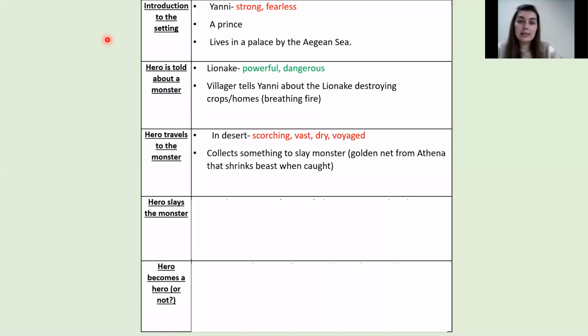Then the next part of my myth, the hero is going to travel to the monster. Now I'm going to set the scene again because he's going to travel through the desert, and he's also going to collect something on the way to slay the monster, and that's going to be a golden net from Athena that shrinks the beast when it's been caught.